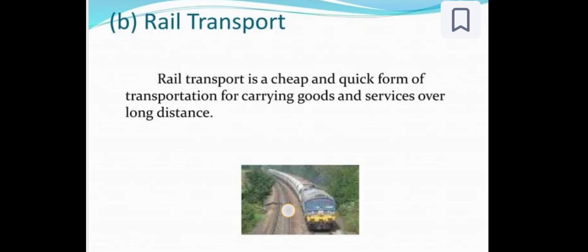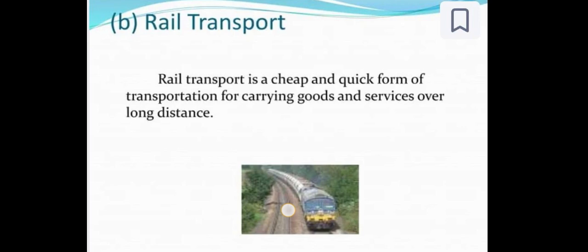Mostly people prefer rail transport because it is quick, it is the cheapest form, and it is convenient for longer distances also. Rail transport means trains run on tracks and are used for carrying passengers and goods over longer distances.